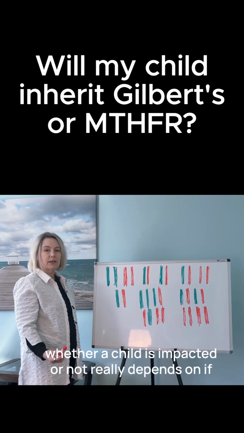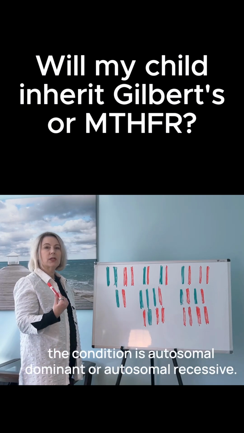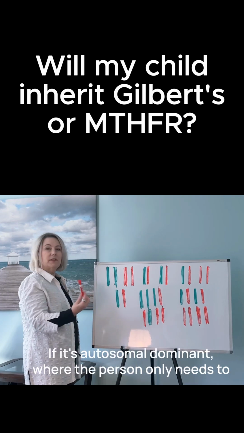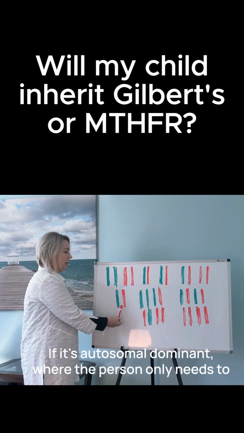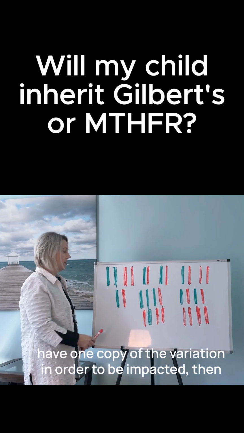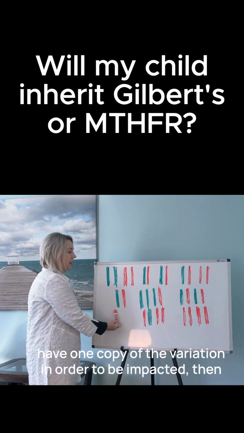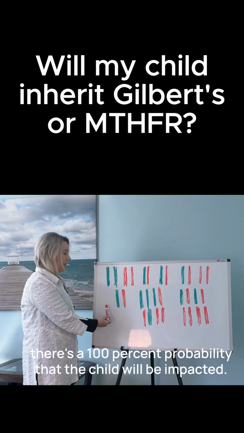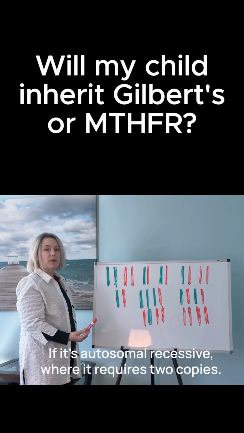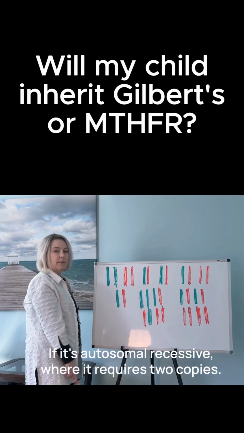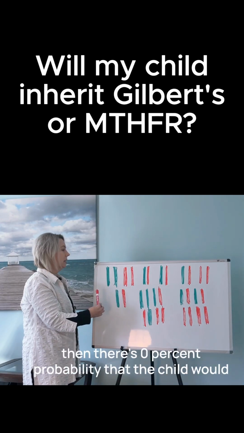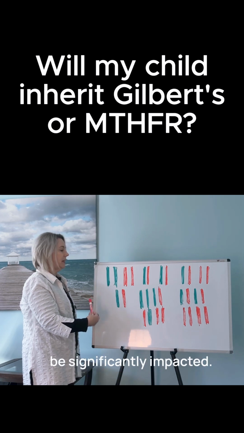Whether a child is impacted or not really depends on if the condition is autosomal dominant or autosomal recessive. So if it's autosomal dominant, where the person only needs to have one copy of the variation in order to be impacted, then there's a 100% probability that the child will be impacted. If it's autosomal recessive, where it requires two copies, then there's 0% probability that the child would be significantly impacted.